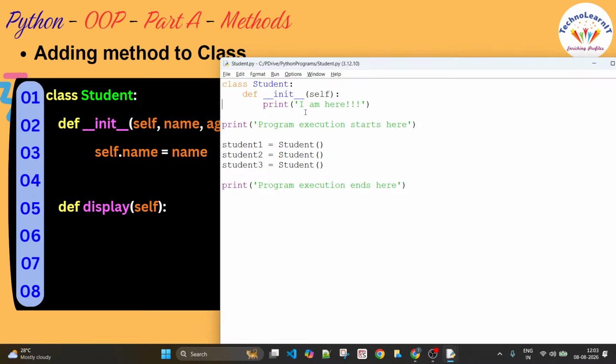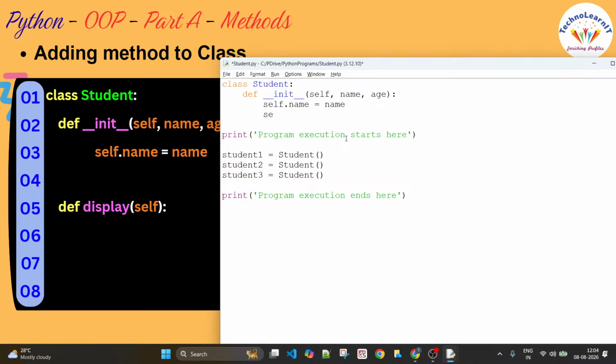So you have init, and say for example, I want to store the name and age of a student. I need to pass both of them as arguments in addition to self. Now what should I do? How can I add these attributes? By mentioning self.name is equal to whatever name comes in.